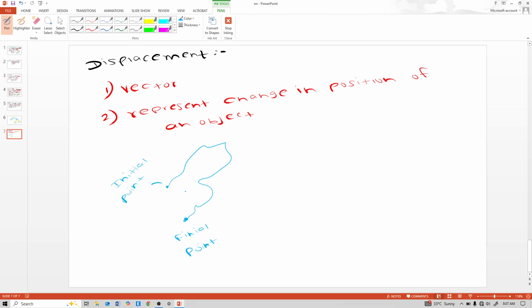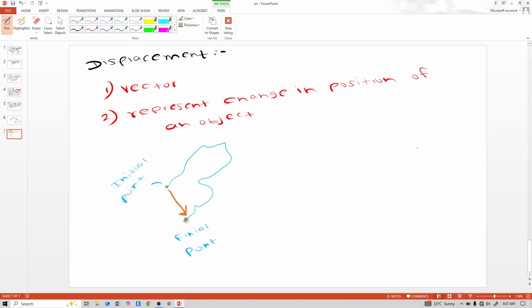So, displacement is the vector quantity representing the change in position of an object defined as the shortest distance between its initial and final points, including direction. See, what is the shortest distance between initial and final point? This, including its direction. That means it has magnitude and direction also. It is a vector quantity. Displacement is defined as the change in position of an object. Initially it is here and finally it is here. So the position changed.